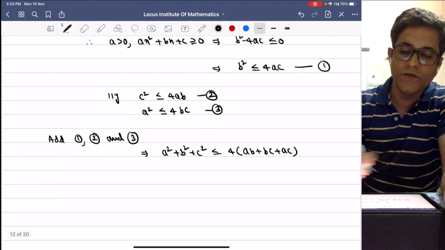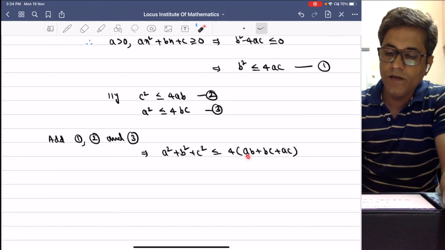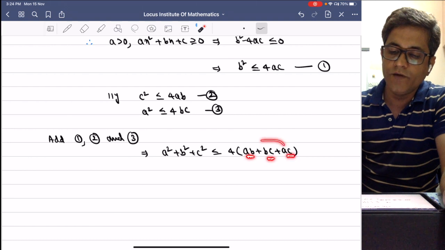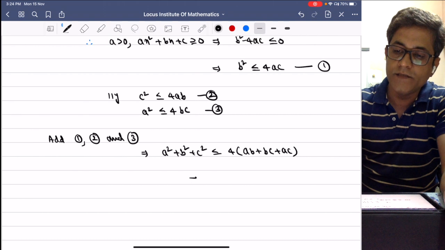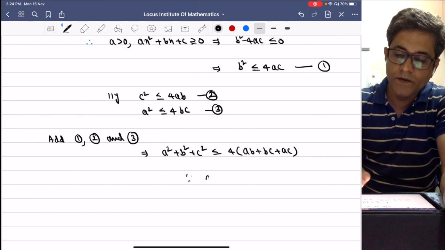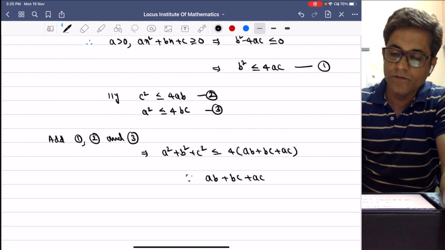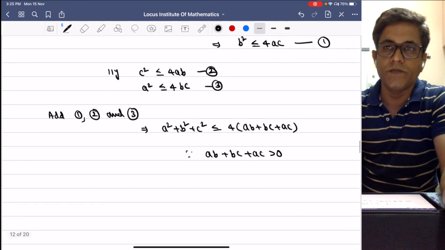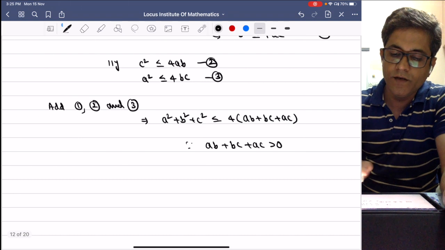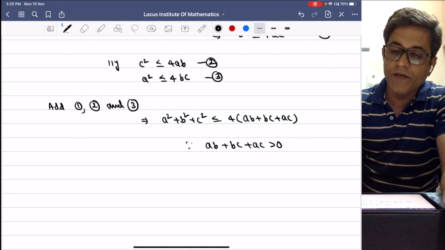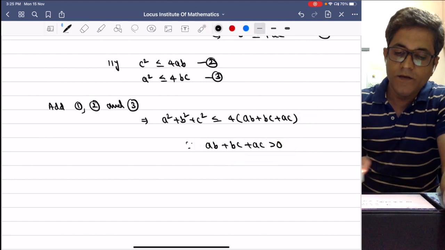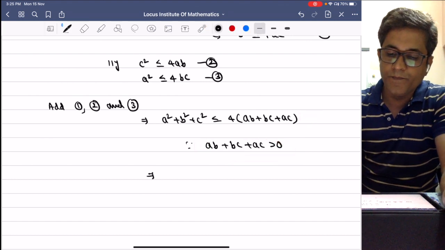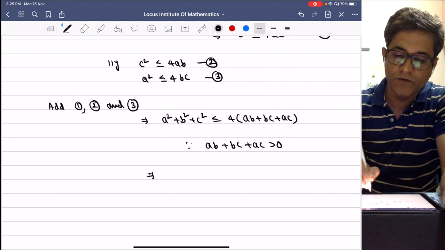Therefore a, b, c are positive. Therefore ab, bc, ca is positive. Therefore ab plus bc plus ac is positive. Now, since ab plus bc plus ac is positive, because a, b and c are positive, if you divide this inequation with ab plus bc plus ac, the inequality remains the same because we are dividing with a positive quantity.